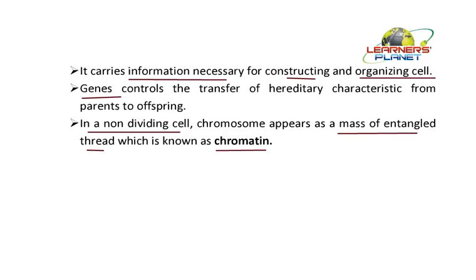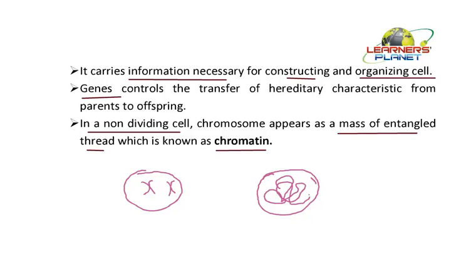Now again, we can show you with the help of this small diagram. If this is the nucleus, then the appearance of the chromosome is something like this, and if it is a non-dividing stage, it will appear in the form of an entangled mass, and this is known as chromatin, whereas the broad structures will be known as the chromosome.